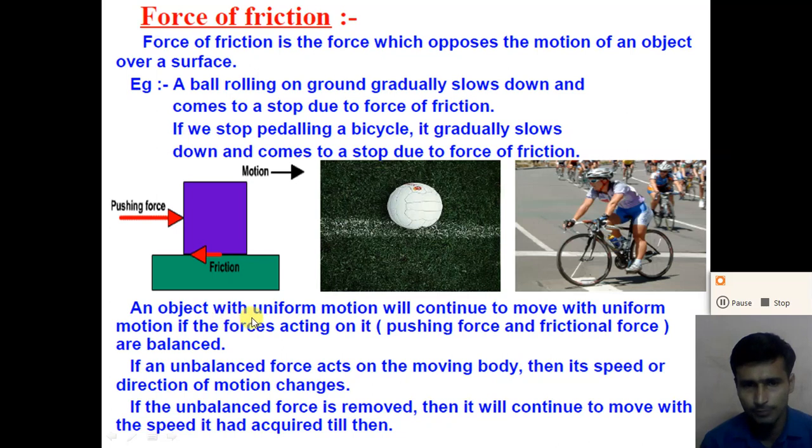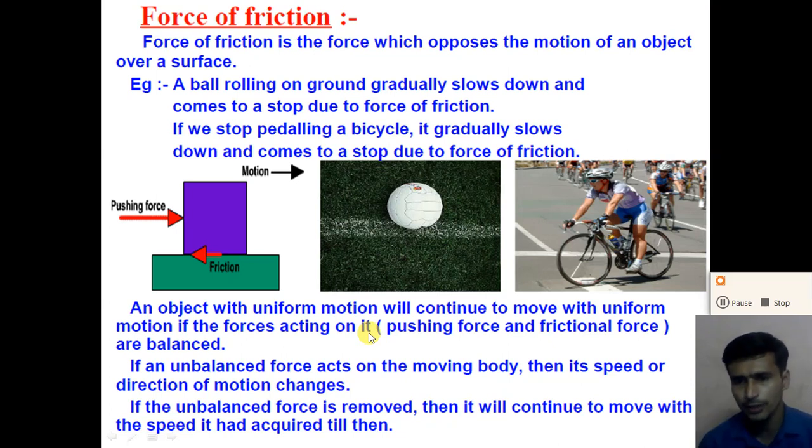So an object with uniform motion will continue to move with uniform motion if the external force acting on it is equal to the friction force. When the external force and the friction force are the same, the object will continue to move with uniform motion.